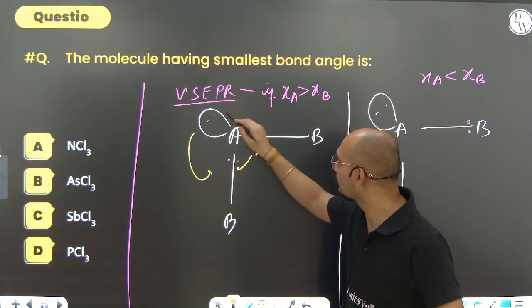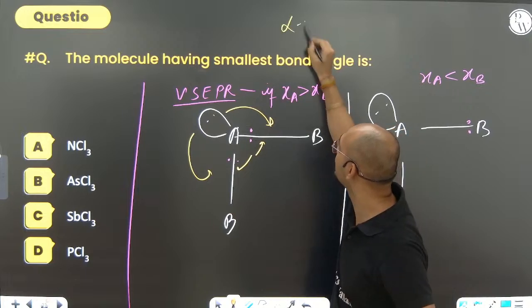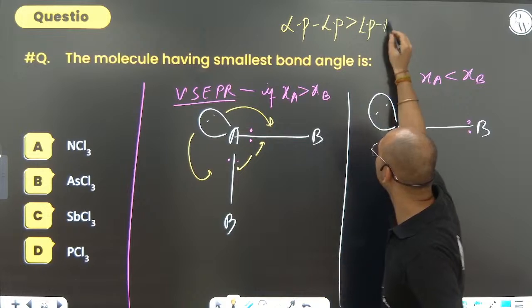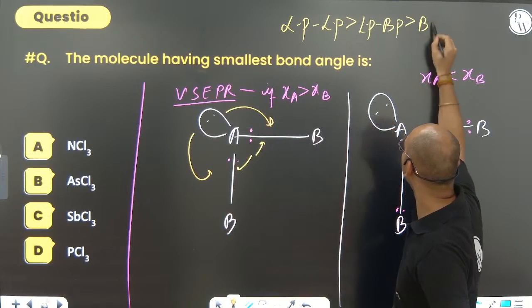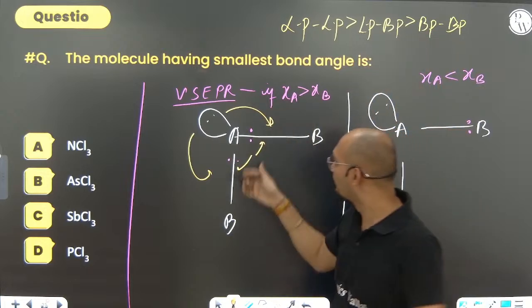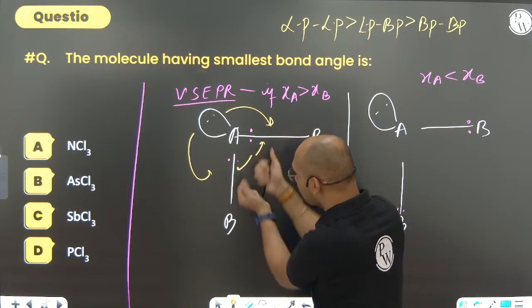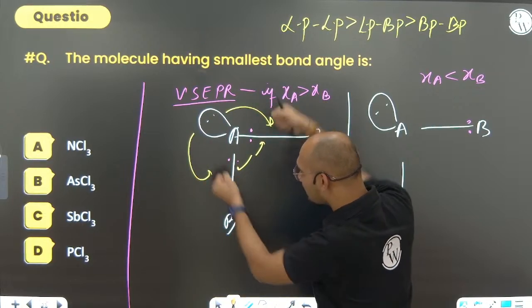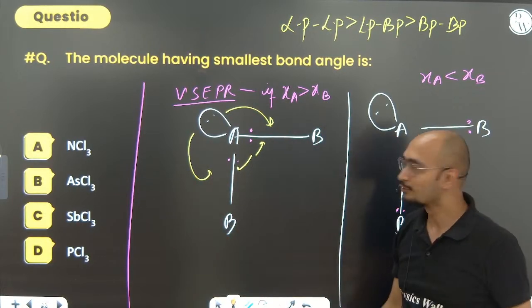We know lone pair repulsion is more than lone pair-bond pair, which is more than bond pair-bond pair repulsion, which is least. But here the electrons are close, so they push outward very much, and the lone pair is not able to push them very much.